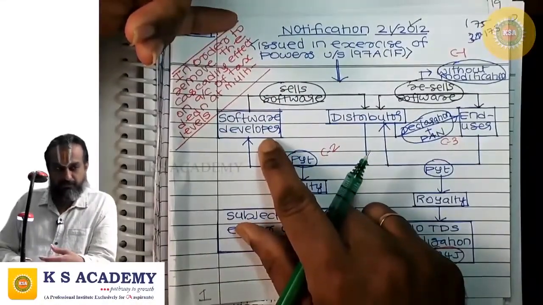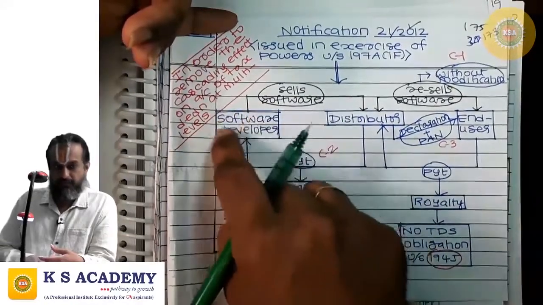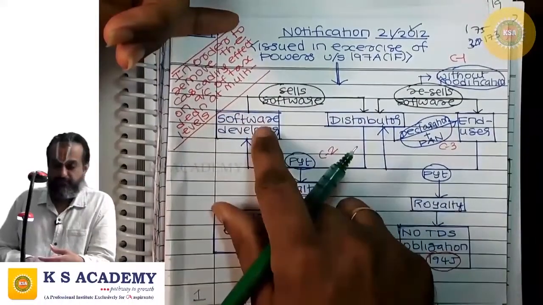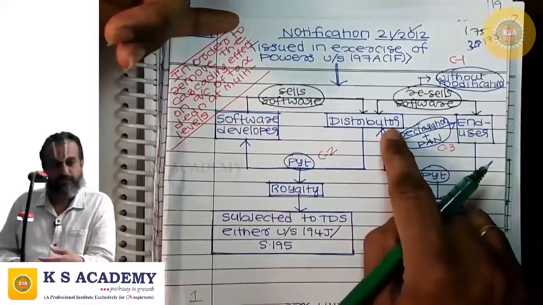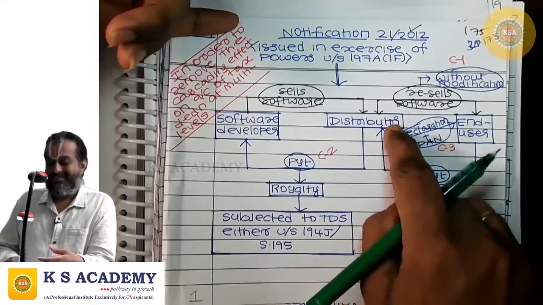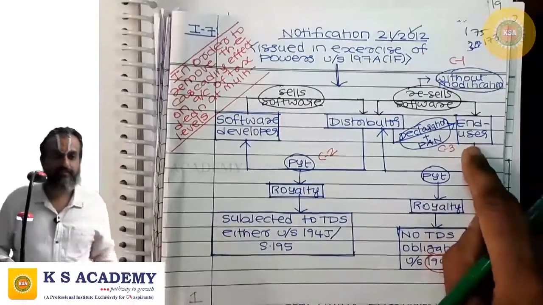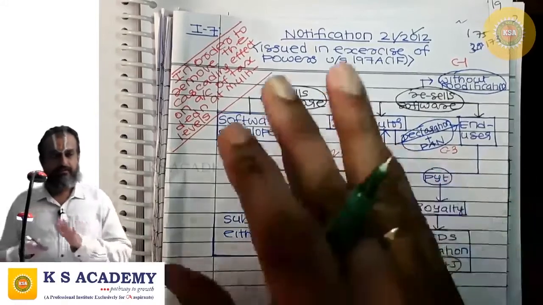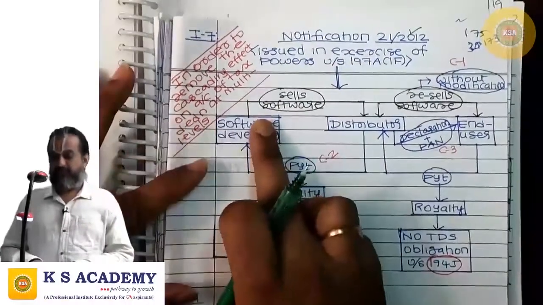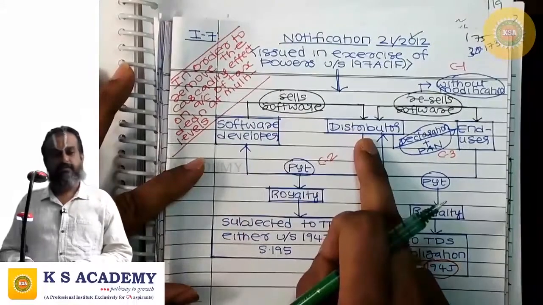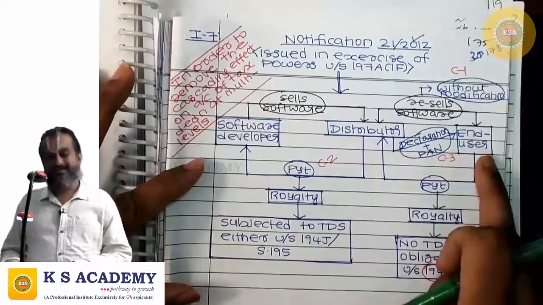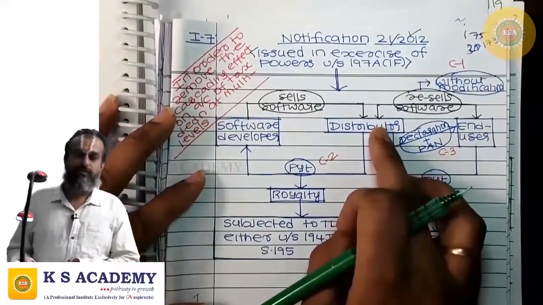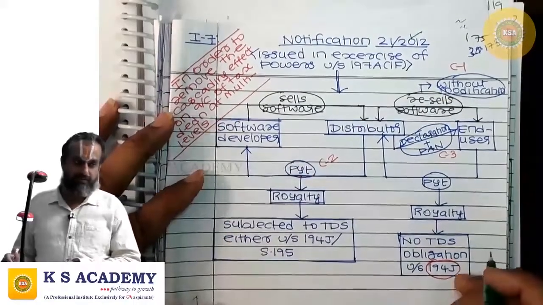See my finger also. There is a software developer who develops the software and sells it to the distributor. The distributor resells the software to the end user. Correct? This is happening. Then the end user makes payment to the distributor, and the distributor makes payment to the software developer.